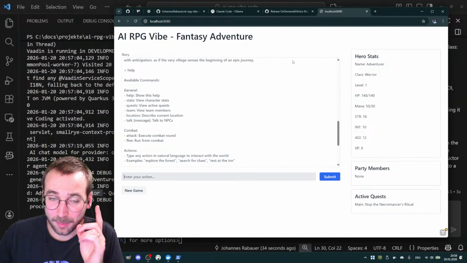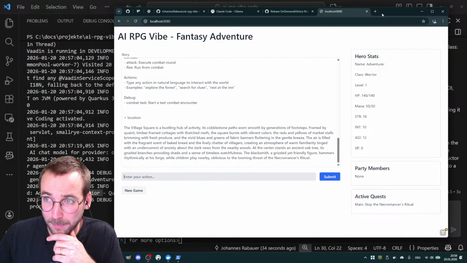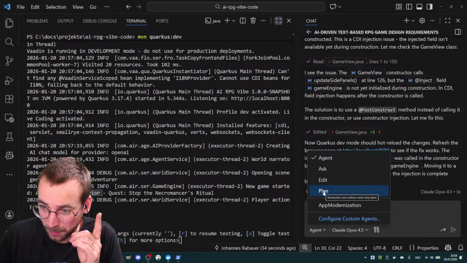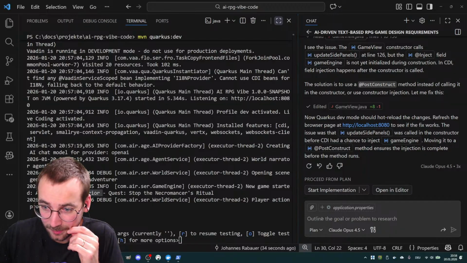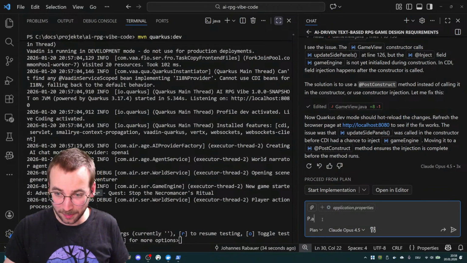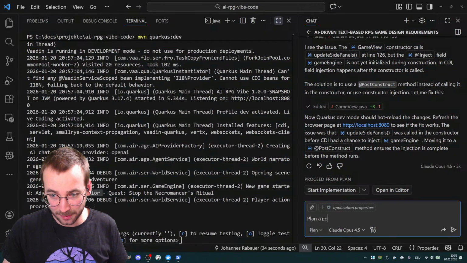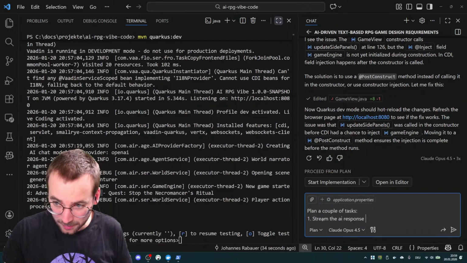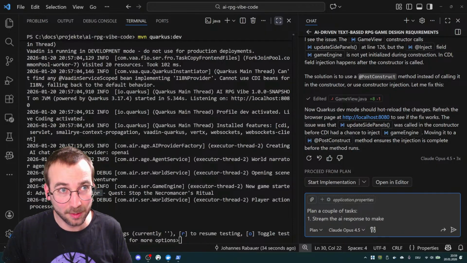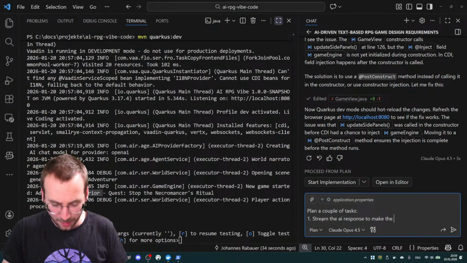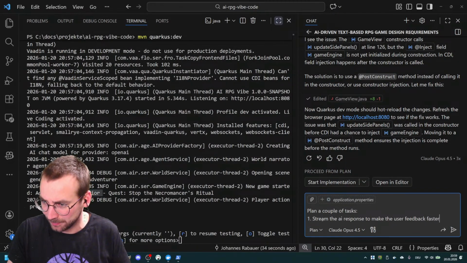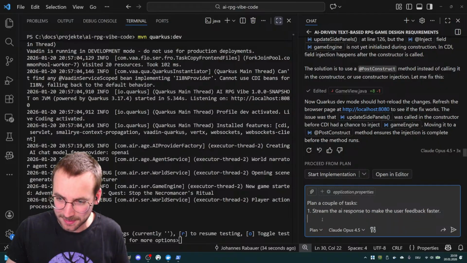Okay, a couple of things. And because I have a couple of things, I would like to go to plan mode again. So, plan a couple of tasks. Okay, stream the AI response to make the user feedback faster, right? Quicker, I don't know, better. Yeah, faster is fine.